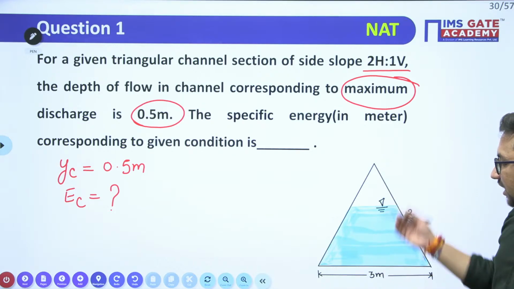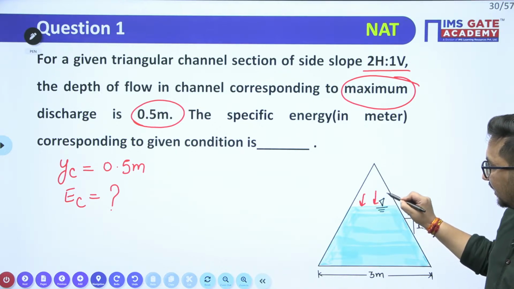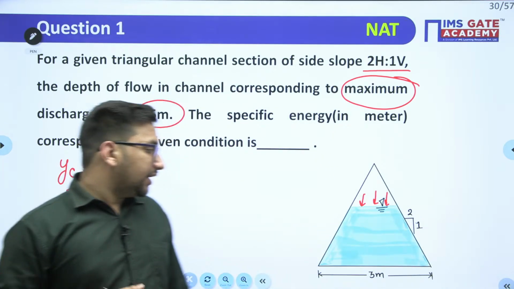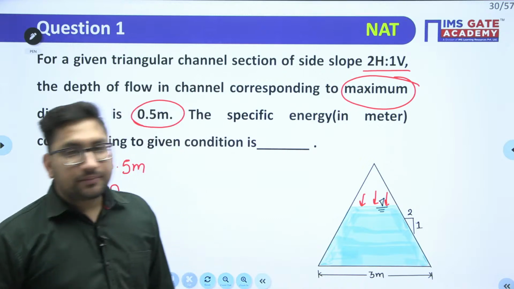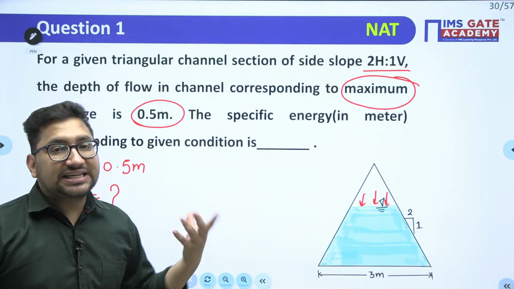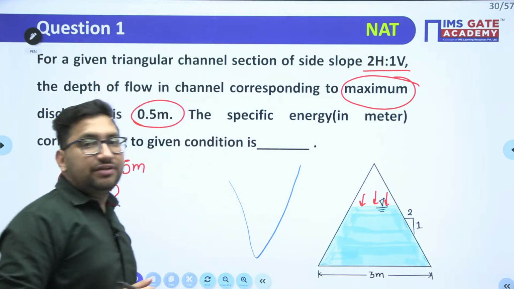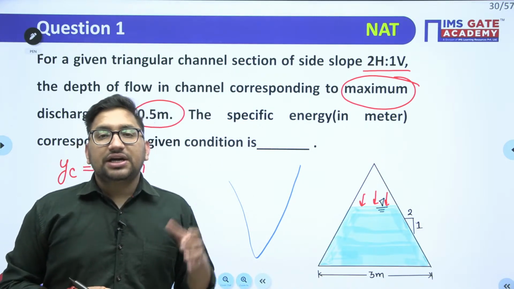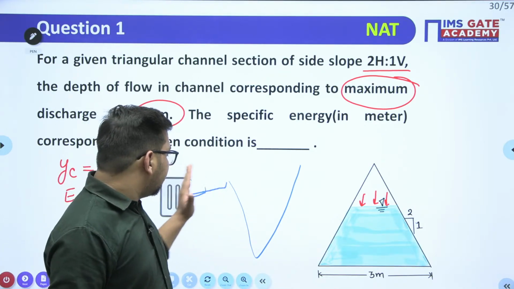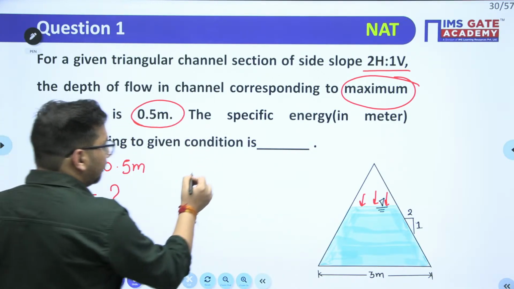Now this is the particular channel given to you. This is also an open channel, as this surface is open to atmosphere, or it is having a constant pressure value. The base width is given to you as 3 meter. Now the triangular channel for which we have seen the standard values had an apex downward. It means those relations you cannot directly use here. So if we cannot use those relations directly, what do we have to use? We have to use the critical flow condition.